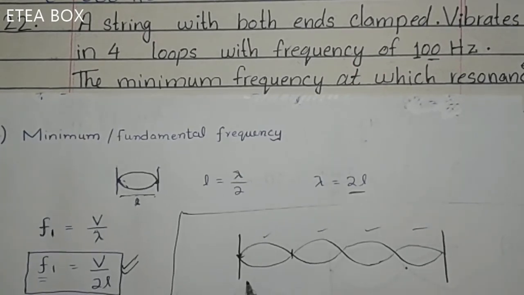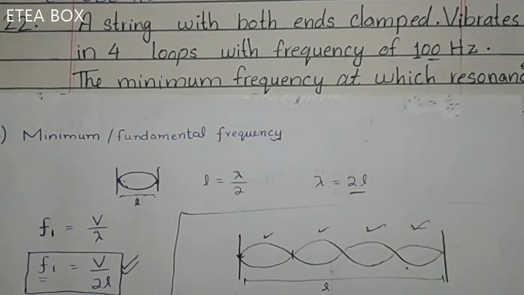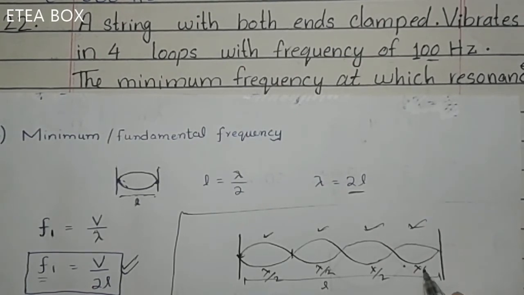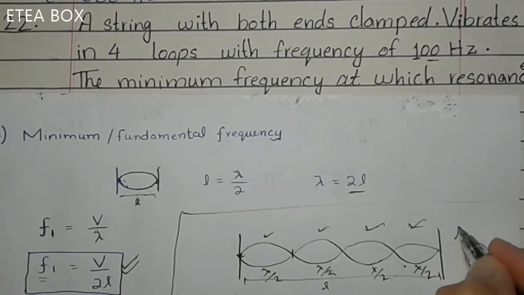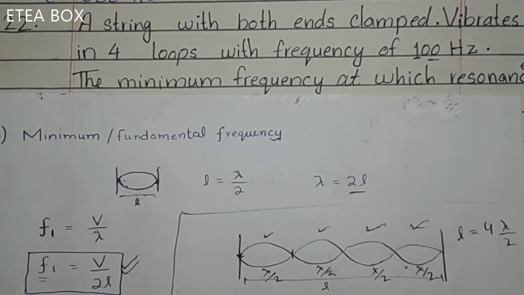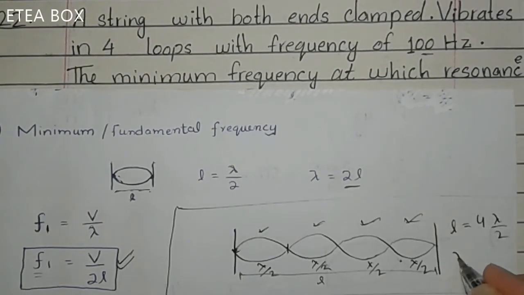Now look here. From here to here, it is length, okay? We name it L. And we know that this one is lambda by 2, this one is lambda by 2, here it is lambda by 2, and this one is also lambda by 2. Now the length here is equal to 1, 2, 3, 4, 4 lambda by 2. Okay, here it is the length. But we have to find the value of lambda.